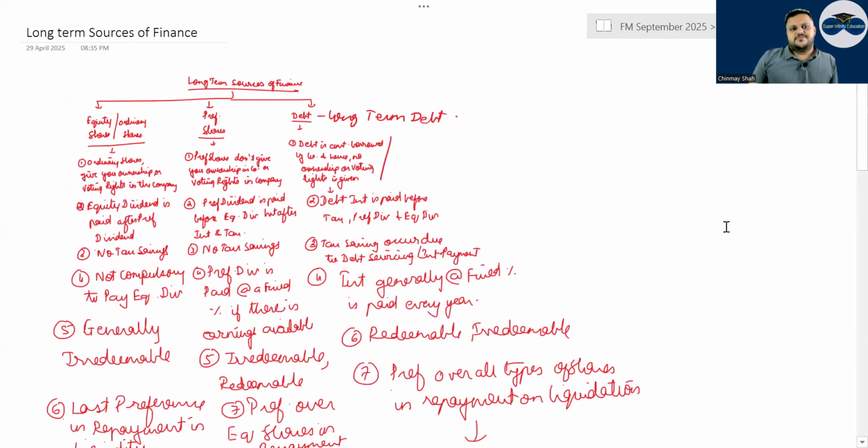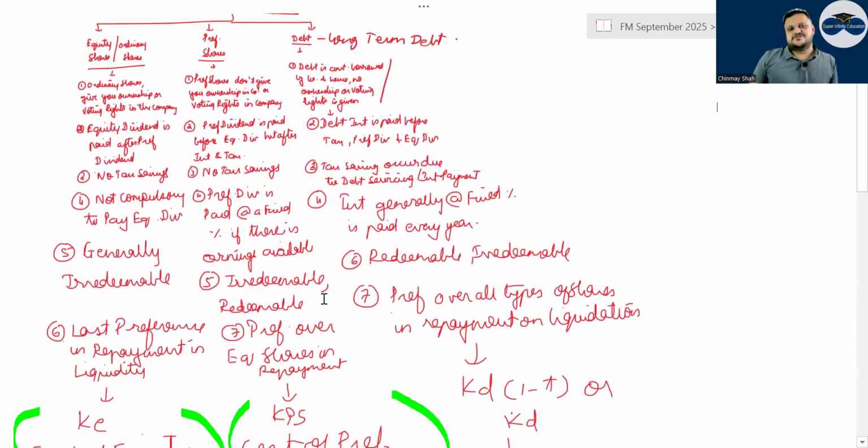Preference shares. Preference shares don't give you ownership in a company or voting rights in a company. Preference dividend is paid before equity dividend, but after interest and tax, right? No tax savings available here. Preference dividend has one flavor of what? Debt, where a fixed percentage of interest is there in earning, it is available.